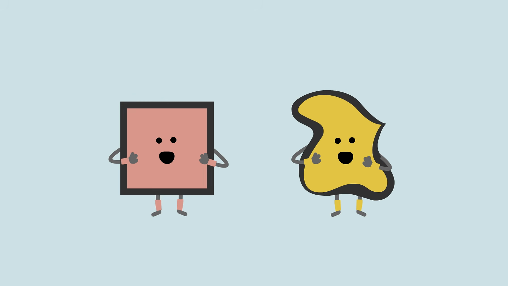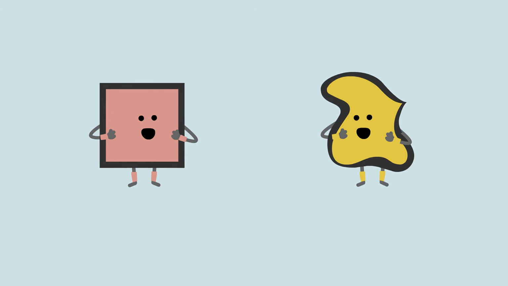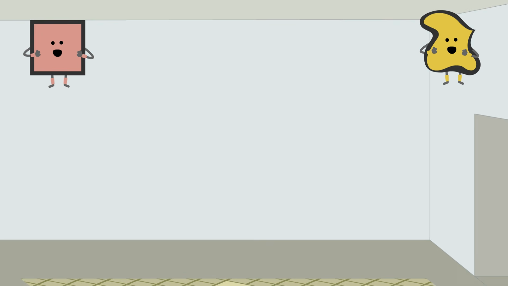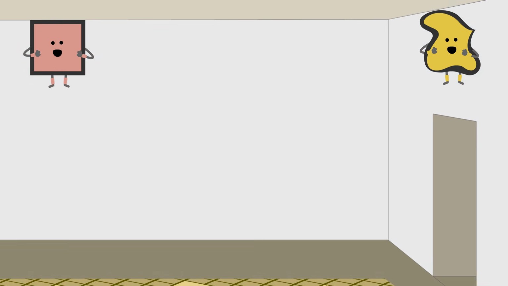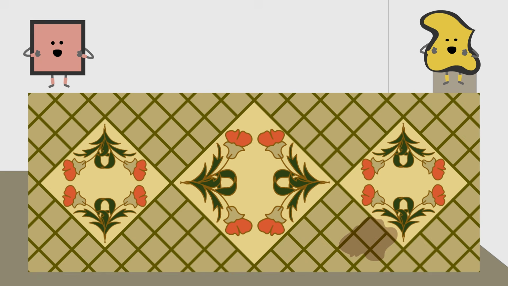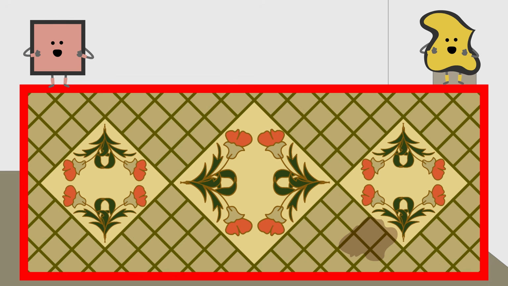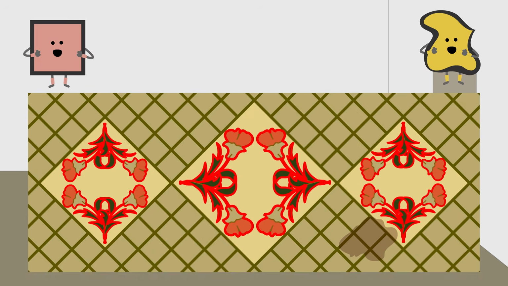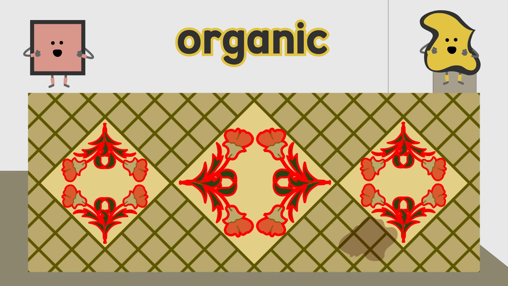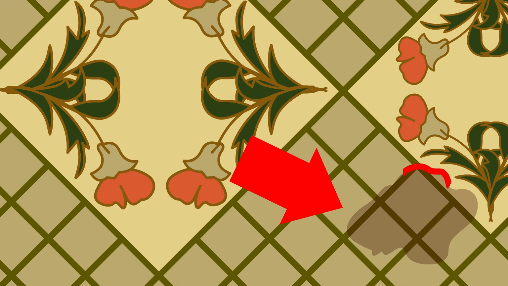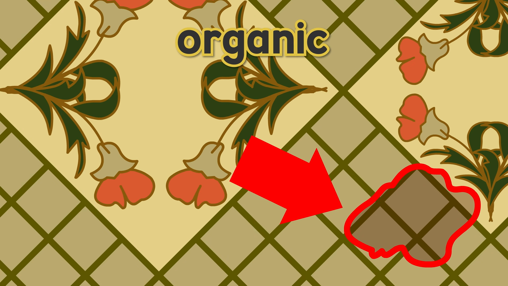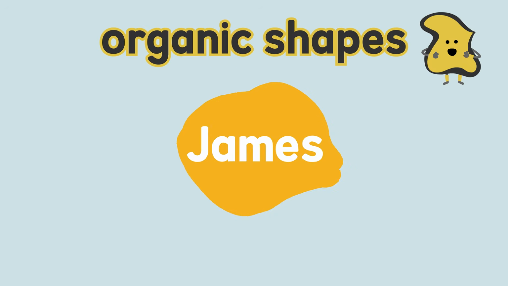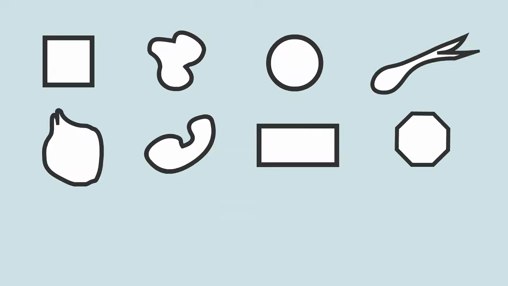How about an example that has both kinds, geometric and organic, at the same time? Look over here by the door. Look down. I'm talking about the rug on the floor. The rug is a rectangle and that is geometric. And this pattern has lines that are geometric. But there are some flowers and those are organic. I can't seem to find anything else organic. Oh look, I think someone spilled coffee. It's an organic shape stain, flowy and free. If you missed anything, go back to the start. Otherwise, go and make some art.